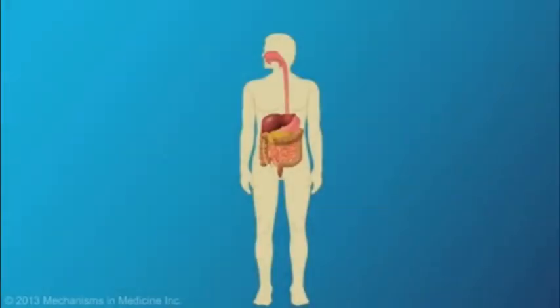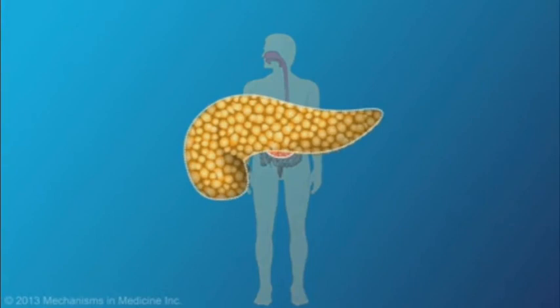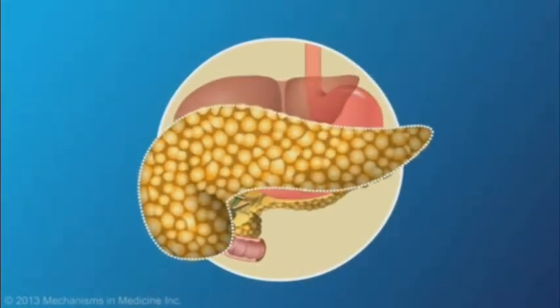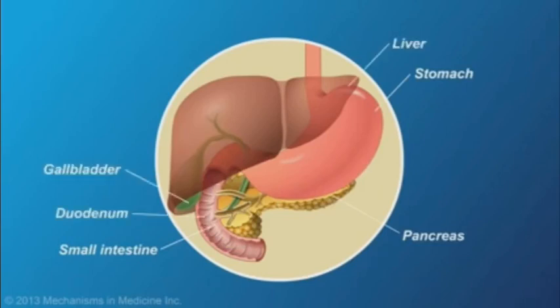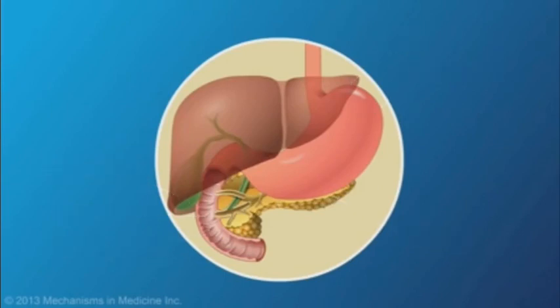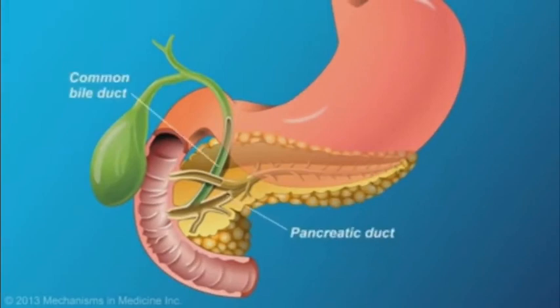Let us discuss one more important gland of the body, that is the pancreas. As you know, the pancreas takes part in the digestive system. Just below the stomach, near the intestine, we find a leaf-shaped structure called the pancreas. As you can see in the structure of the pancreas, it has a duct.